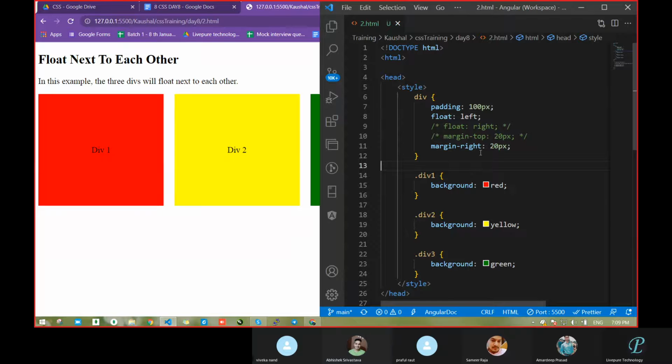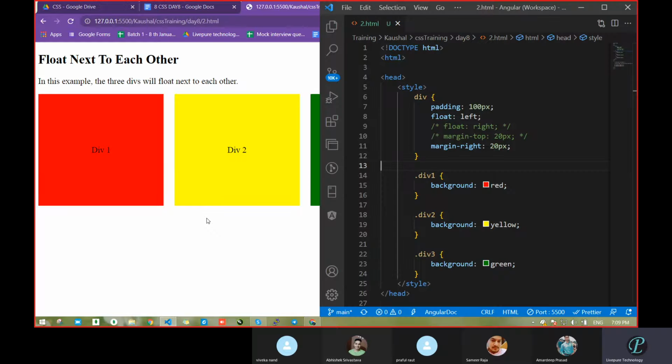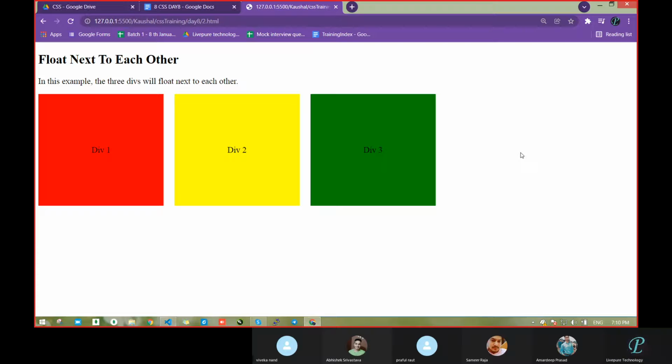Yes, sir. So when we made that a block level element, and we want some gapping between each, we passed just margin top because we want margin at the top level. But here we want margin on the right side or left side. That's why we passed a margin right. So that is the thing.